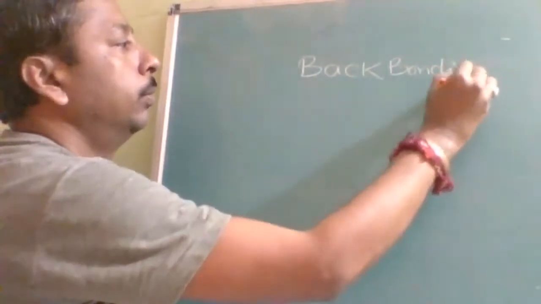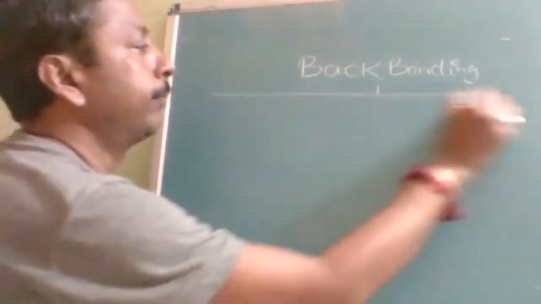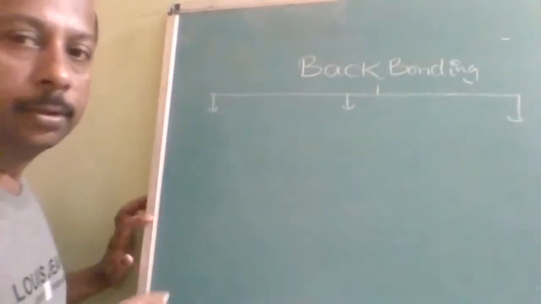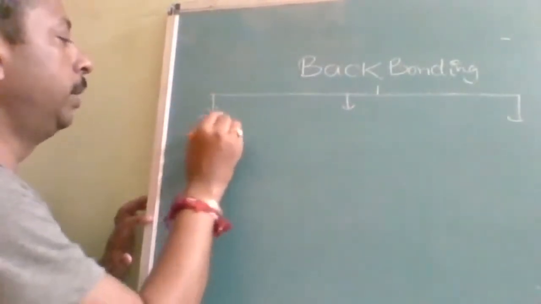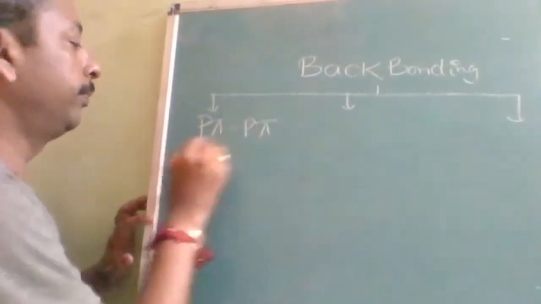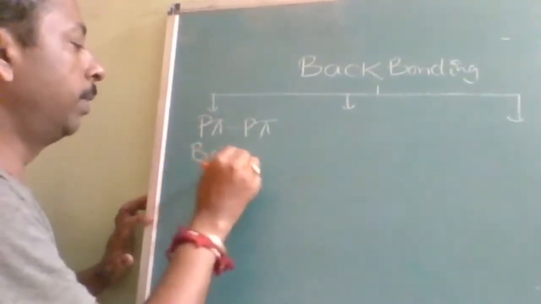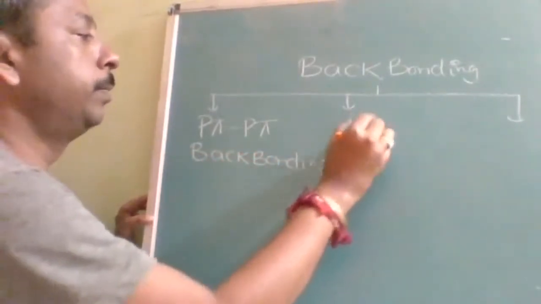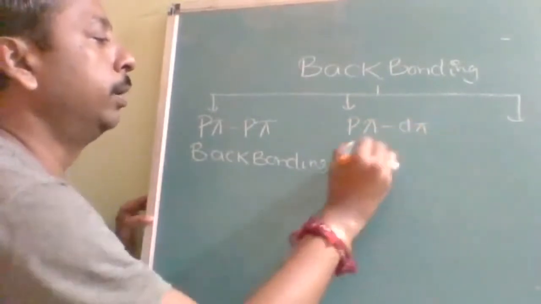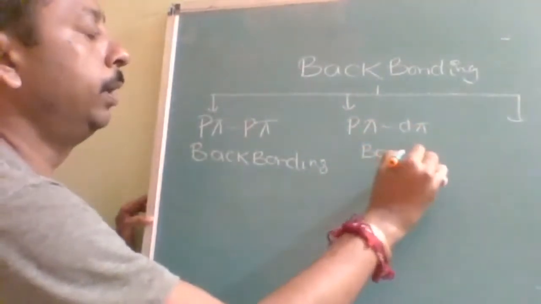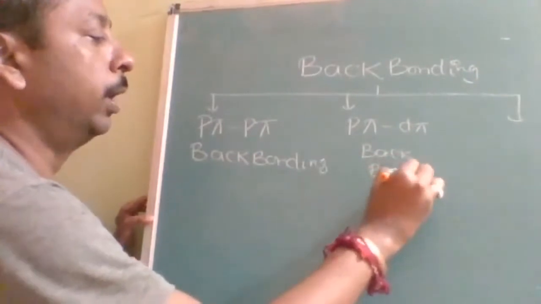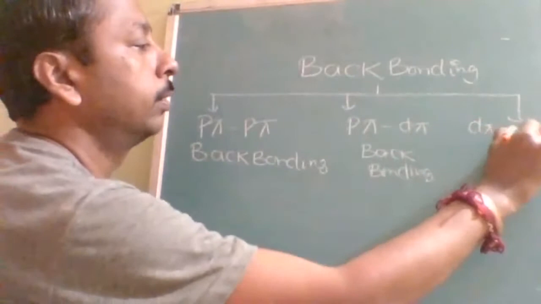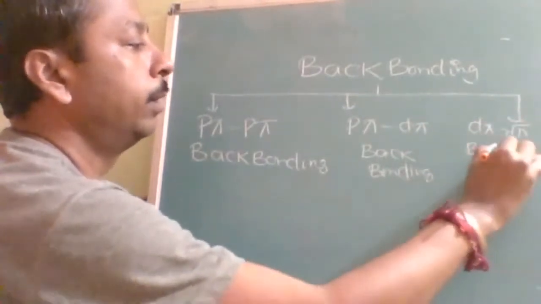Okay, so there are three types of back bonding. Three types of back bonding. So the very first is p pi back bonding. And the second one is p pi d pi back bonding. And third, I think at least you can expect, d pi back bonding.